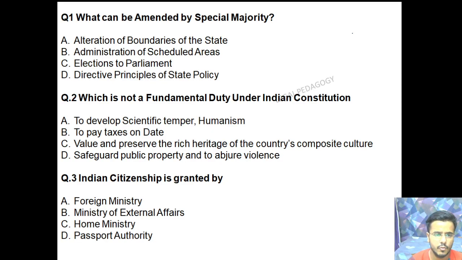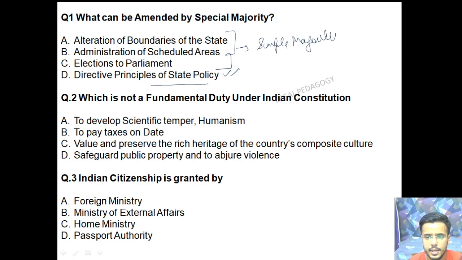The first question is, what can be amended by the special majority? So the question is asking in which case a special majority will be required. Friends, whenever the Directive Principles of State Policy have to be amended, in that case a special majority is required. And if we talk about these other pointers, in this case we only require simple majority. But however, if DPSPs have to be amended, it requires a special majority in the parliament.